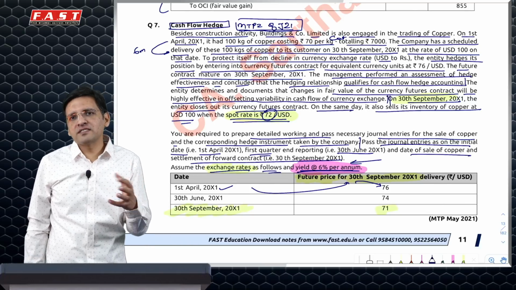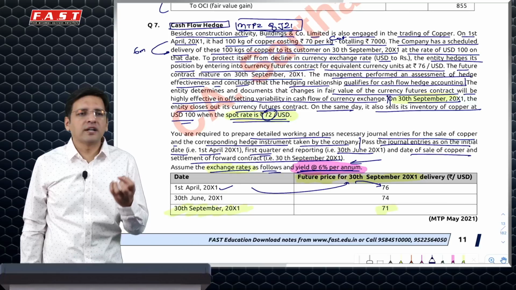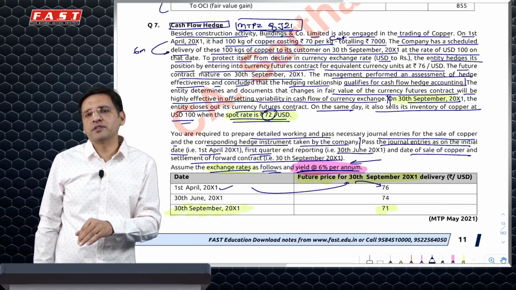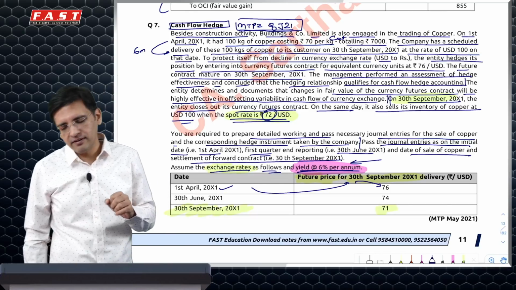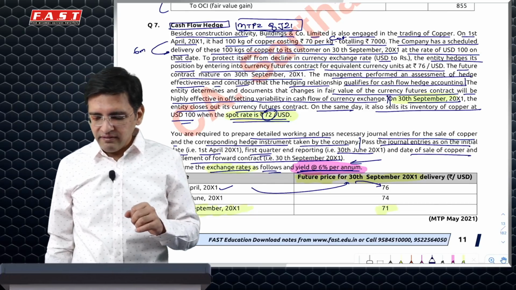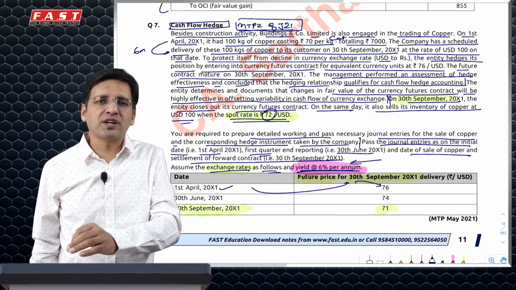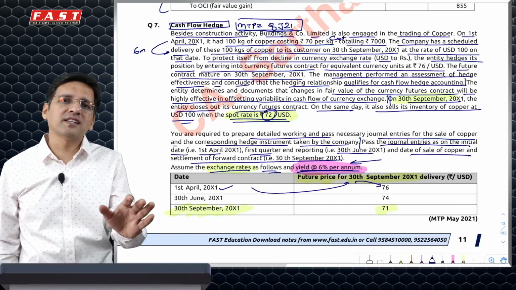Either they will give you an interest rate and certain factors and ask you to calculate the premium of the option or the forward price. But here it is not. They have given the option or the forward contract price itself. So what the institute has done is very strangely use this 6% for discounting the future rates which are given, which is absolutely conceptually incorrect.